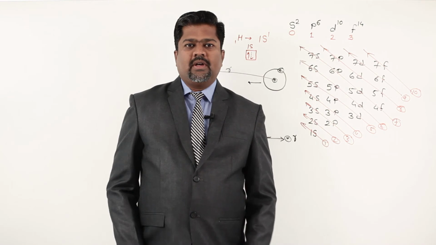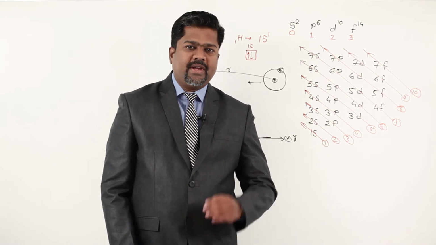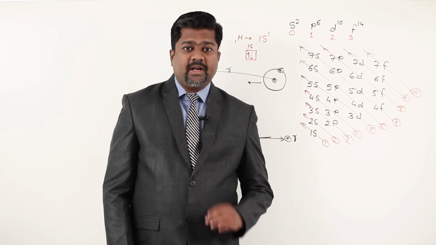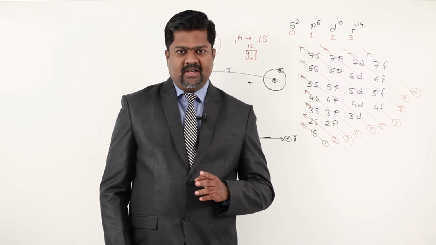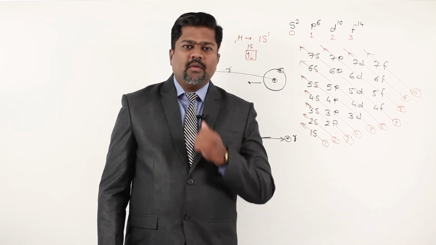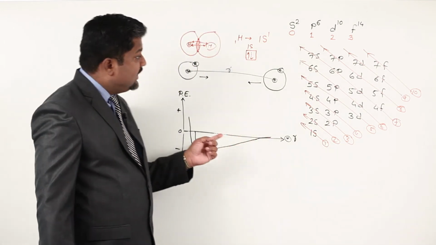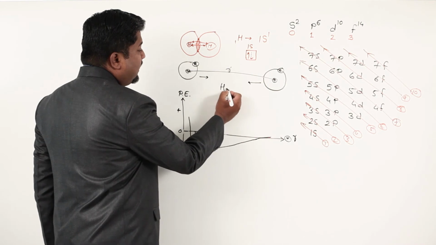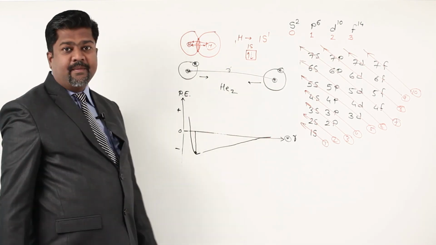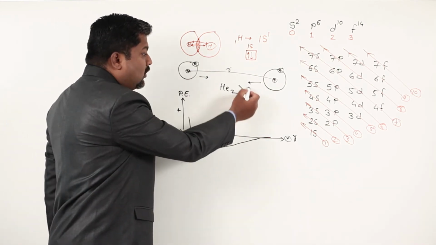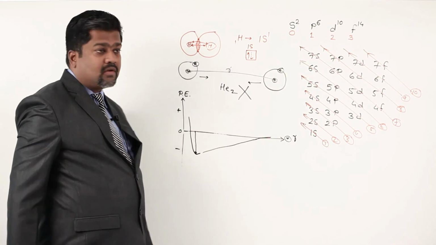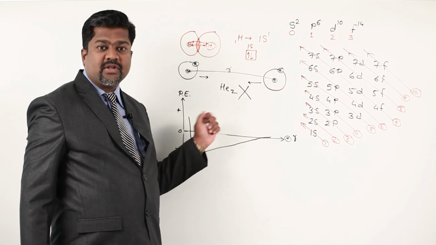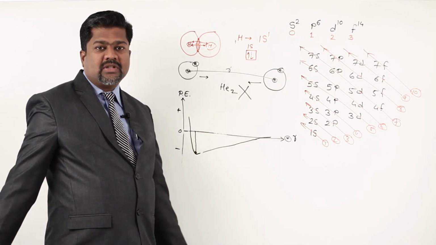Now suppose instead of hydrogen, I am talking of the helium atom. All are aware that helium is an inert gas. It is not forming any bond. But let us check, as hydrogen forms a bond with another hydrogen, why does helium not form a bond with another helium? So the He2 molecule is not formed. Why is it not formed? There are two electrons, so there is no bonding possibility because unpaired electrons are not there.